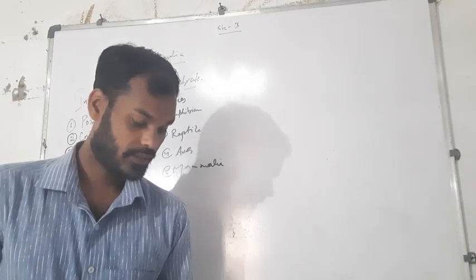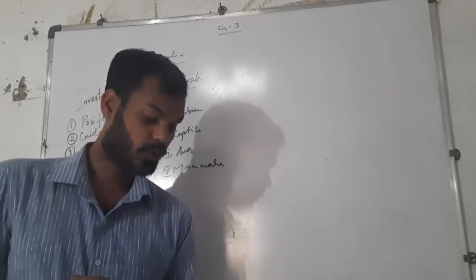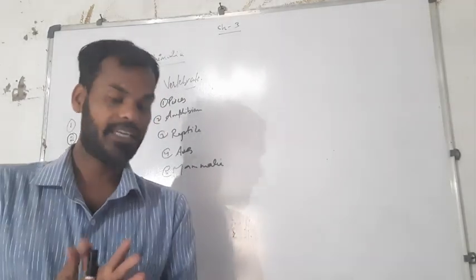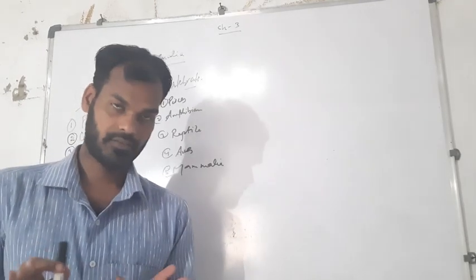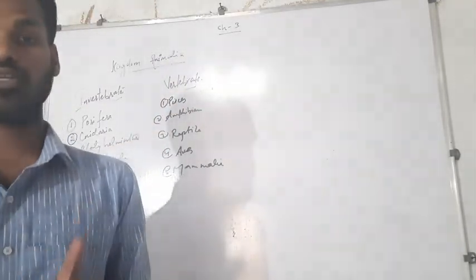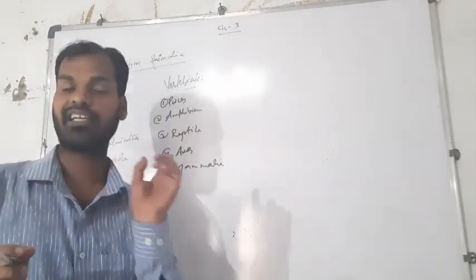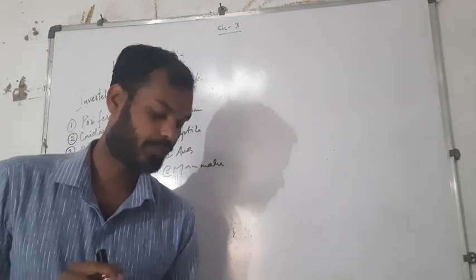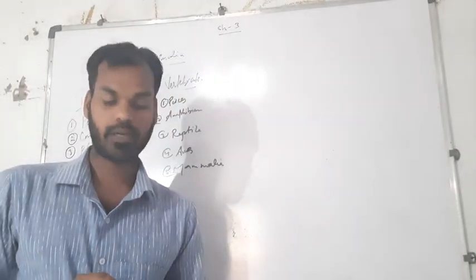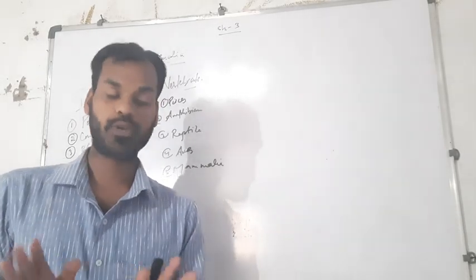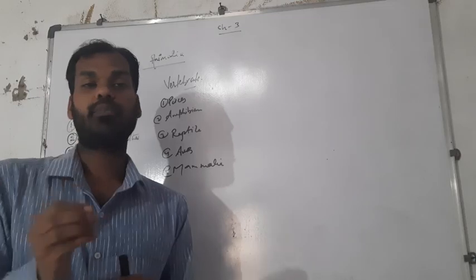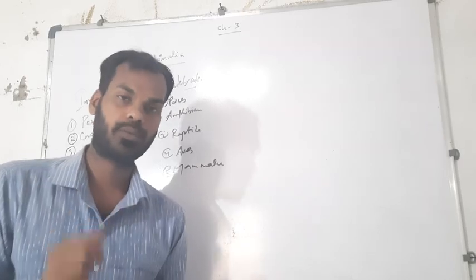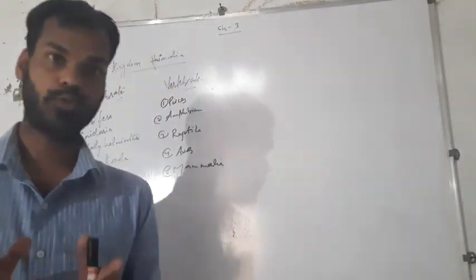So the characteristics you see of this phylum, mostly they will be parasitic, means they can infect other organisms. The body is flattened and thin. Then the mouth is the only opening present over here also. In the same way we have seen in Cnidaria, mouth was the only opening. Here also you will see flatworms, mouth will be the only opening. Examples you can see: tapeworm, planaria, liver fluke. So you have to keep in mind only one or two differences between them, and you will get to know about the phylum.